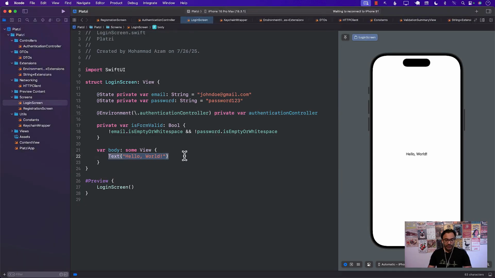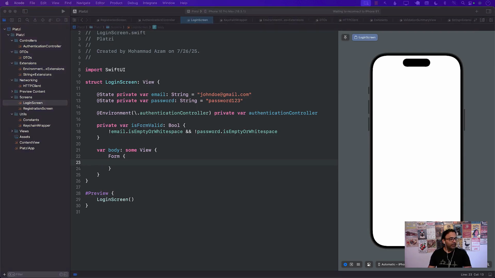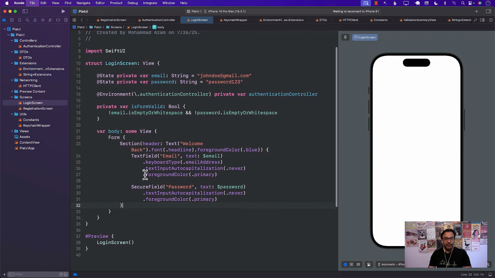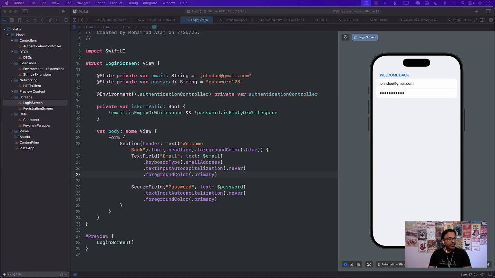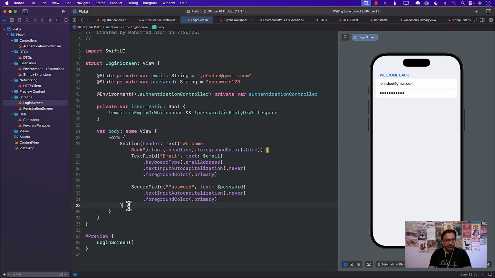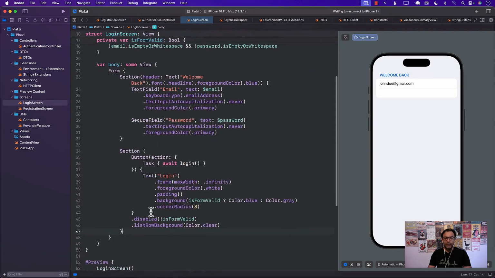And next I can implement the form itself. All right. Again, this is completely up to you how your form is going to look like. I'm just going to go ahead and add this, and you can see that we have login and password, right? The other section that we will have will be, let's go ahead and add another section. Again, the UI is completely up to you.